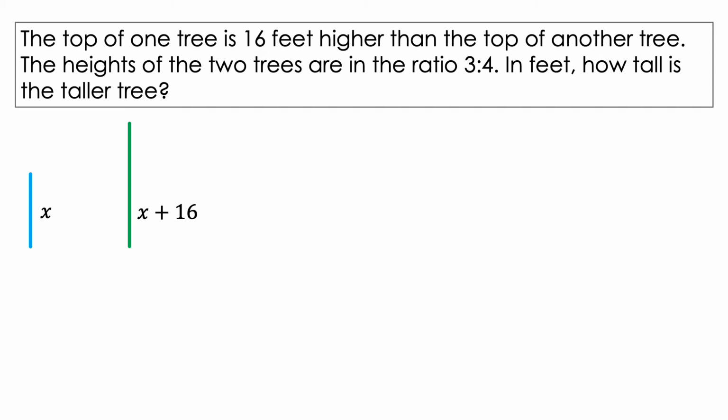Now, let's go on to the second question. The top of one tree is 16 feet higher than the top of another tree. The heights of the two trees are in the ratio 3:4. In feet, how high is the taller tree?